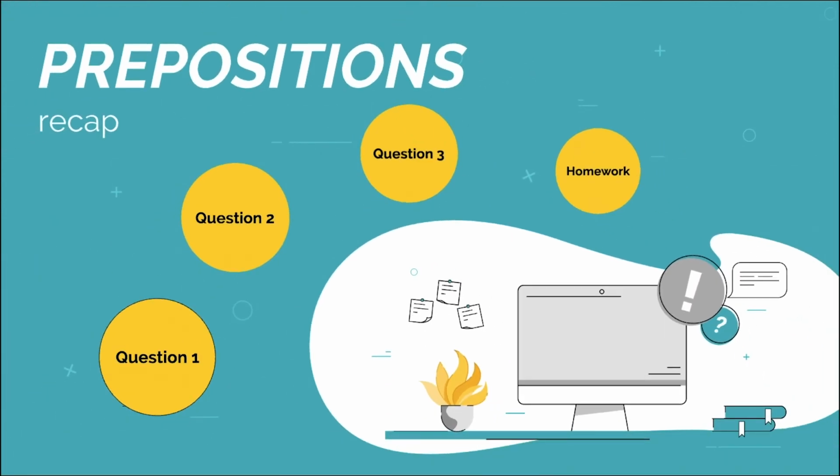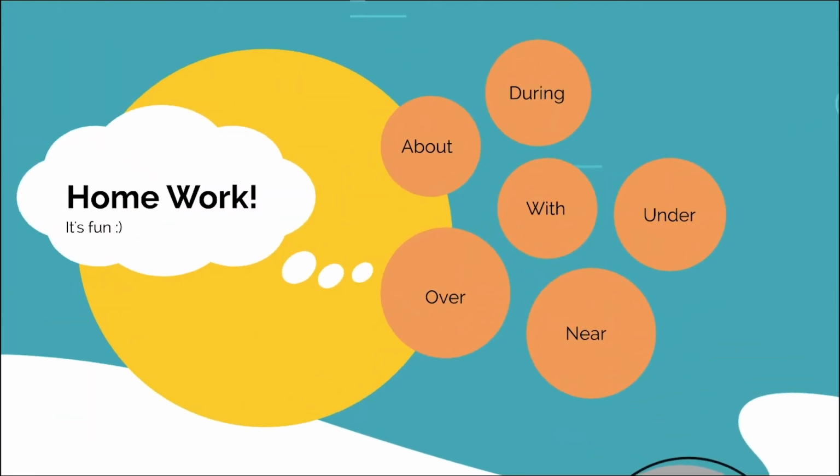Before we end the class, I have a small activity for you to complete for your homework. Here is a list of 6 words. You have to make sentences with the 3 types of prepositions that we learned today. These sentences have to tell me some more about you. Let's see if you can do that.